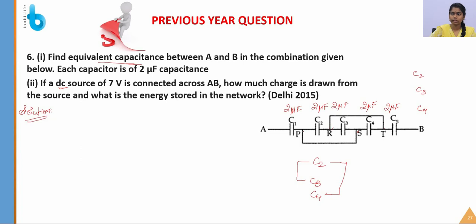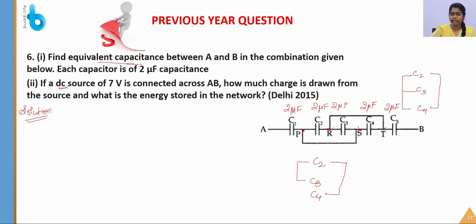C2's first terminal is connected to the first terminal of C4. Again the C2 second terminal is connected to the first terminal of C3. And again the second terminal is connected to the second terminal of C4.